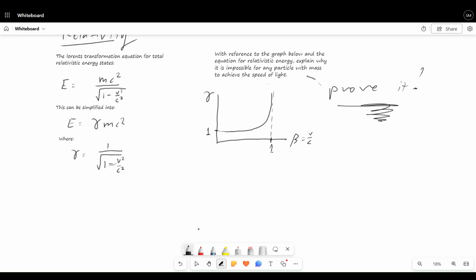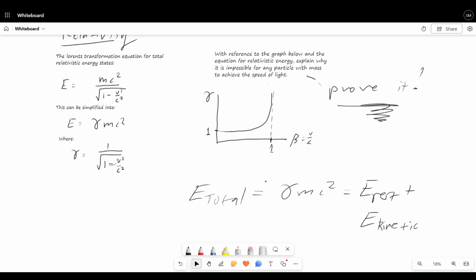Okay, well then what? Let's try and include this last equation here, which we have not included yet. We know that gamma is just the coefficient of this equation, right? We can rewrite this as this, and this here we can rewrite as this. So gamma is just a coefficient to this equation. Now, this equation is the total energy of a particle, right? I'll actually just write here: total energy of a particle equals this, which is equal to the rest energy of a particle plus the kinetic energy of a particle, right?